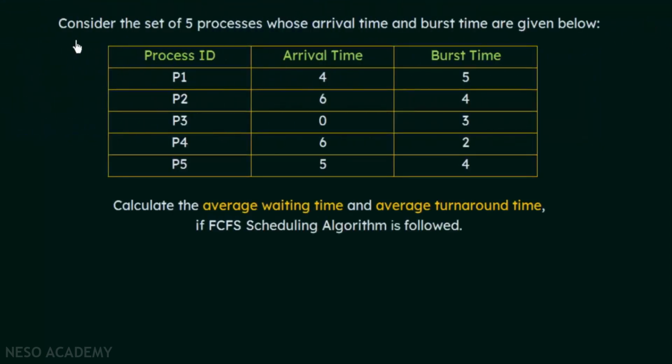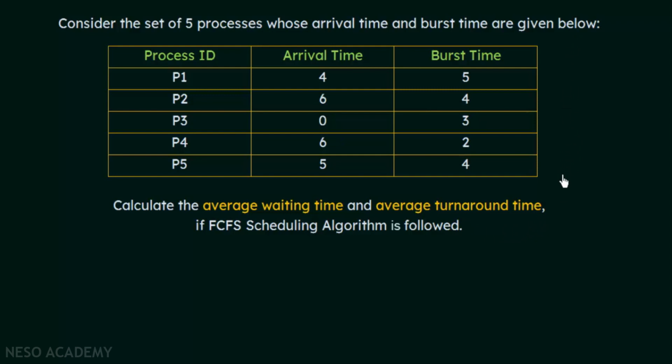So here is the problem. Consider the set of 5 processes whose arrival time and burst time are given below. The process IDs are P1, P2, P3, P4 and P5, and here are given the arrival times and the burst times of these 5 processes. The question is, calculate the average waiting time and average turnaround time if the first come first serve scheduling algorithm is followed.